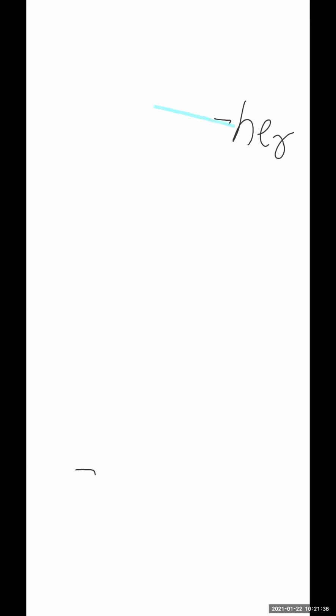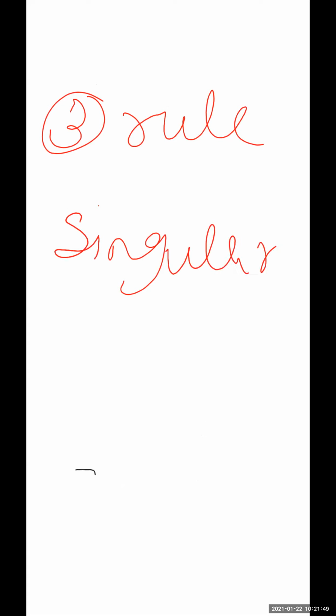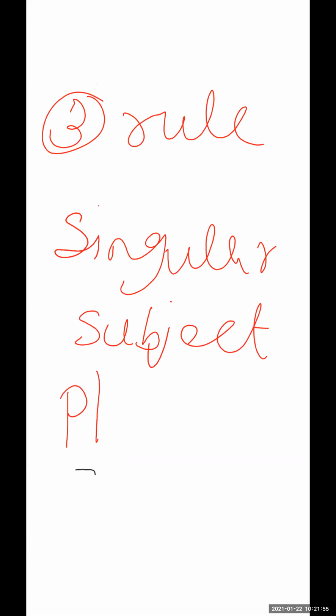What is the rule? Rule number 3 is, when you have a singular subject, you have to give a plural verb.